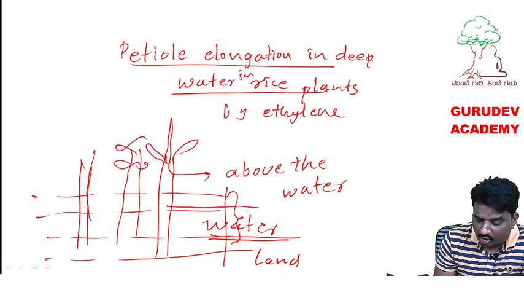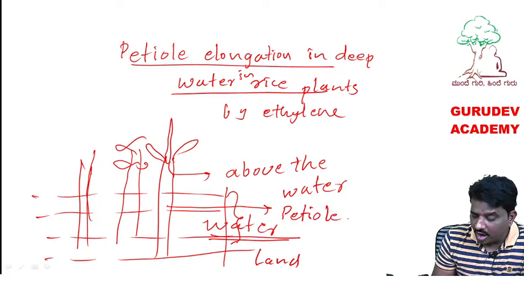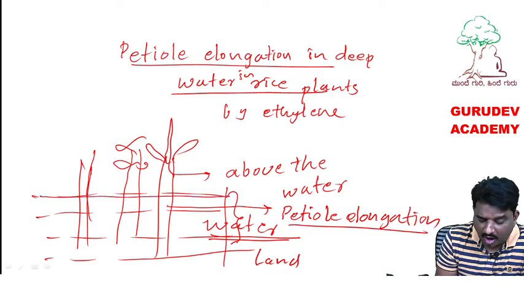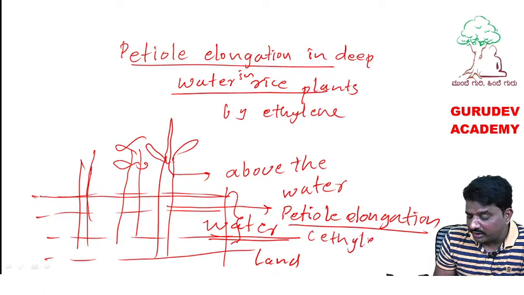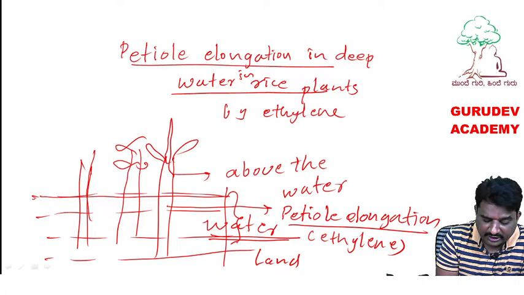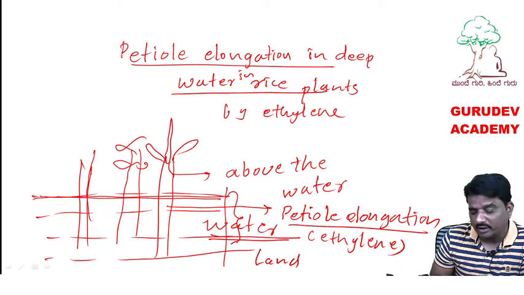Because the stalk of the rice plant is called petiole. Petiole elongation happens. Because of this elongation of petiole, rice plant is coming above the water, due to the application of hormone called ethylene. When we apply the ethylene, petiole elongation happens and rice plants come above the water.